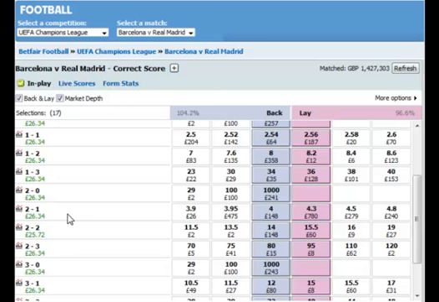Any sort of goal in the first half would have caused the 2-1 scoreline to have dropped down to a position where we could have again reduced some of our liability and then wait for a second goal to go in to then realise the actual profit within the trade.